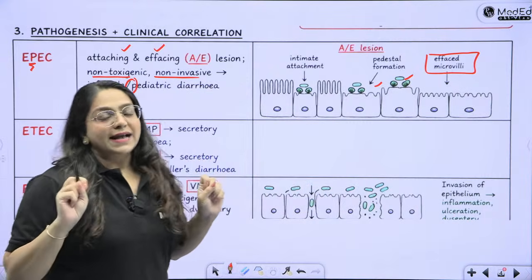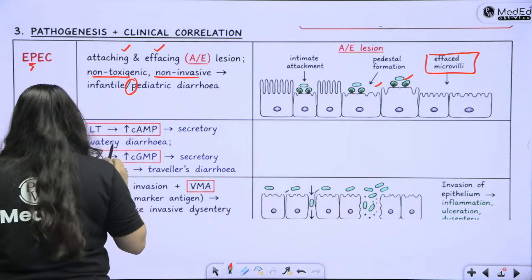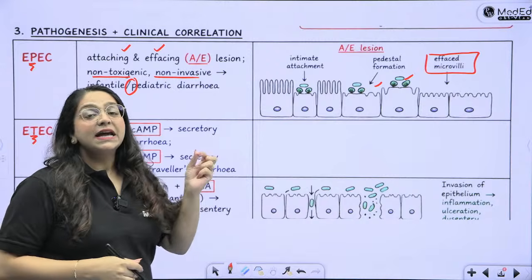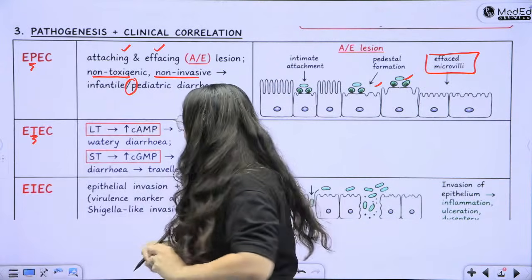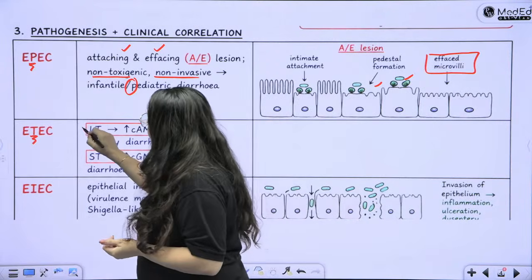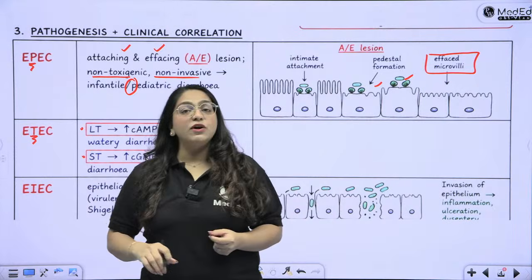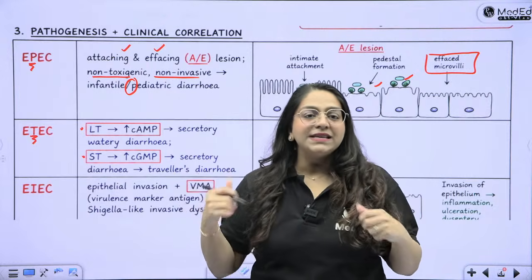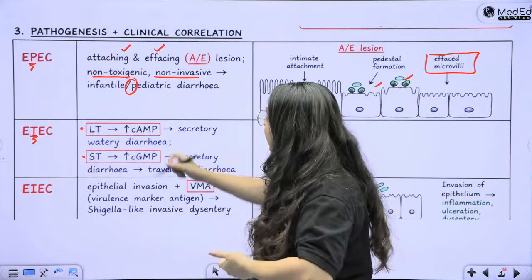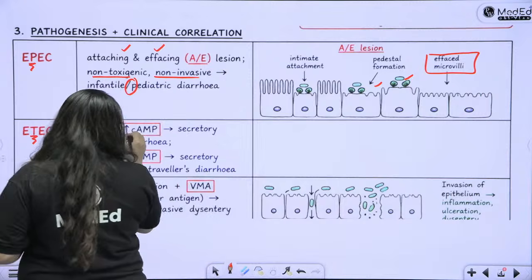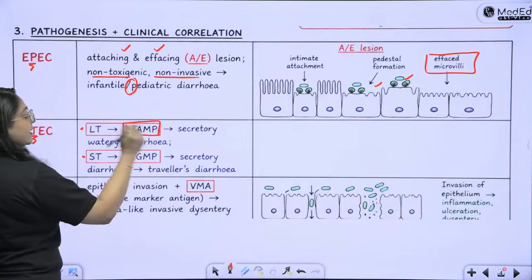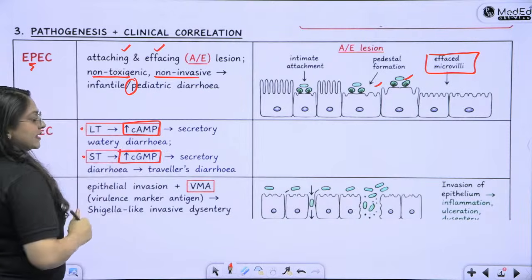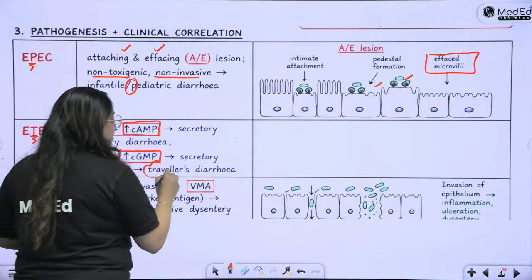Okay, excellent Talib, good to know. Now ETEC, okay, ETEC was T for travelers, T for toxigenic. Okay, so this is going to produce two toxins, LT and ST. LT stands for labile toxin, ST stands for stable toxin. What are they labile and stable against? Heat. Okay, heat. So it is heat stable, heat labile. Labile causes increased cAMP, therefore leading to secretory diarrhea. ST causes increased cGMP, therefore leading to secretory diarrhea. They both cause the traveler's diarrhea.